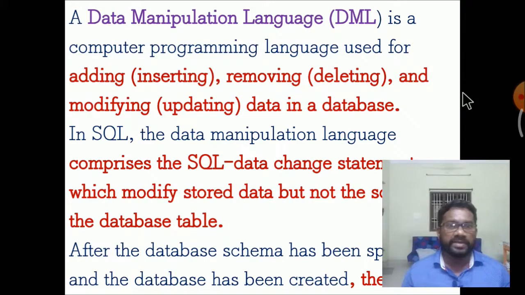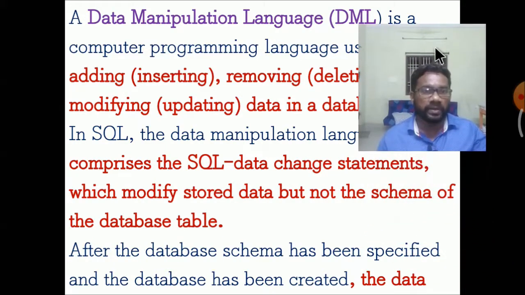The data manipulation language, DML, is a computer programming language used for adding, inserting, removing, deleting, modifying and updating the database. In SQL, the data manipulation language comprises the SQL statements that change the data stored in the database, but not the schema of the database tables.